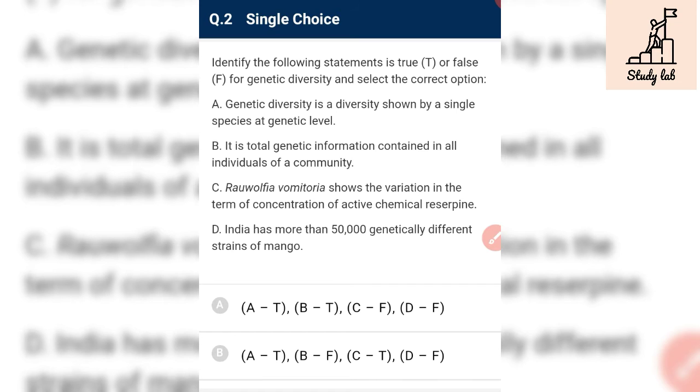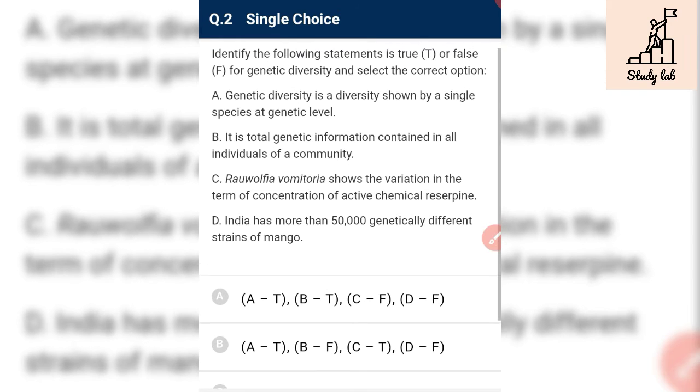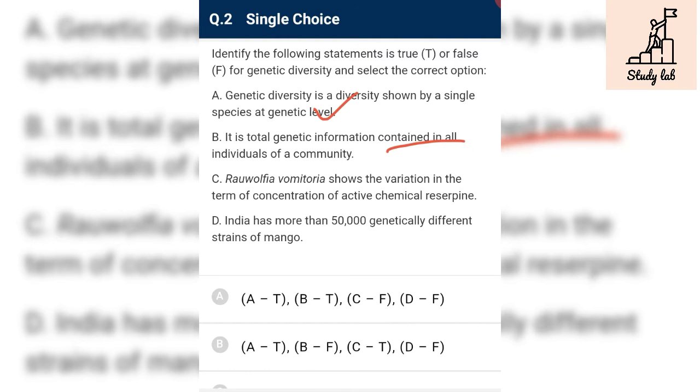Identify whether the following statements are true or false for genetic diversity and select the correct option. Genetic diversity is the diversity shown by a single species at the genetic level. Yes, it is correct. It is the total genetic information contained in all individuals of a community. No, that is the definition of a genome. All the genetic information in the individuals of a community is the statement for genome and not for genetic diversity. So it is incorrect.